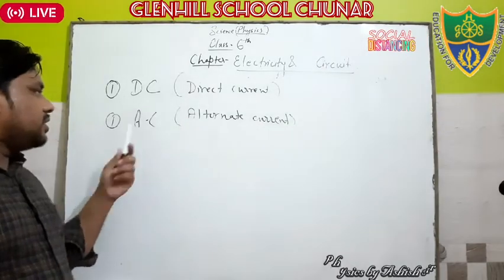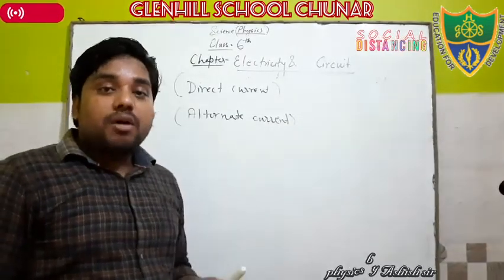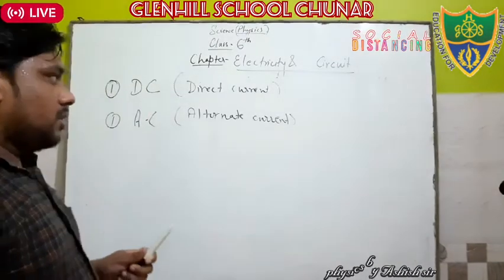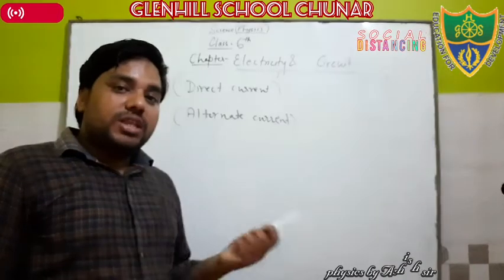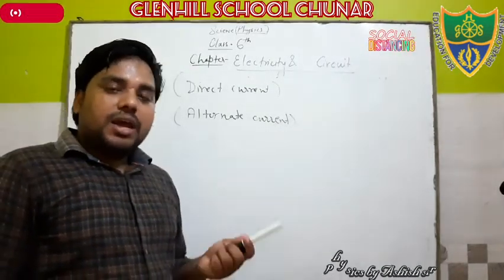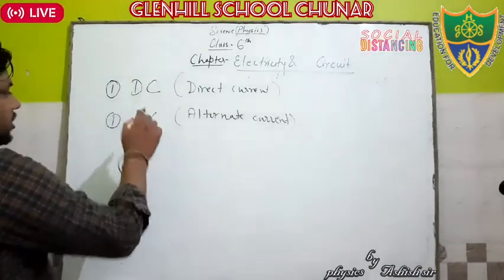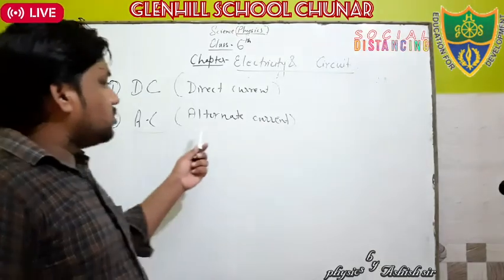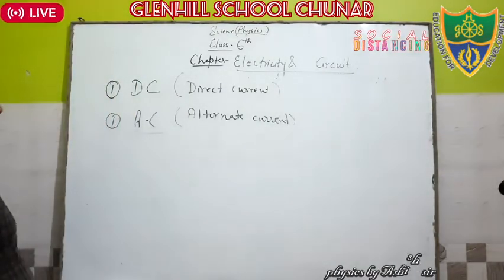AC current is generated with the help of an AC generator. When the turbines move, they help to move the generator, and that generator is an AC generator. If you use an AC generator, the current which is generated is known as alternating current, that is AC current. Clear?